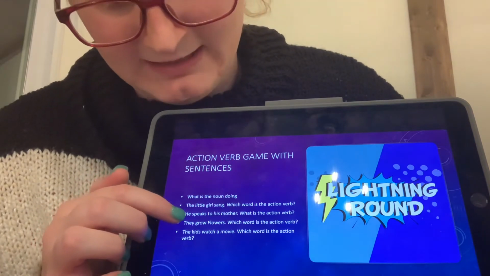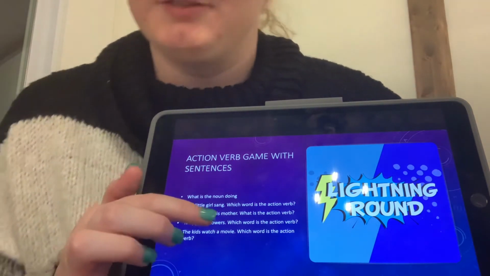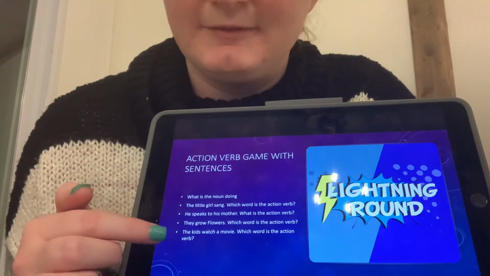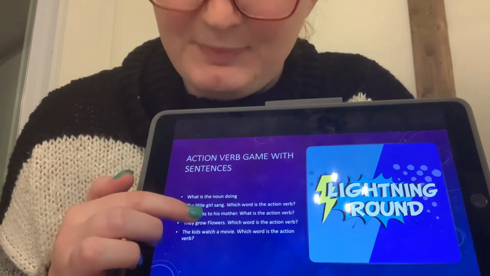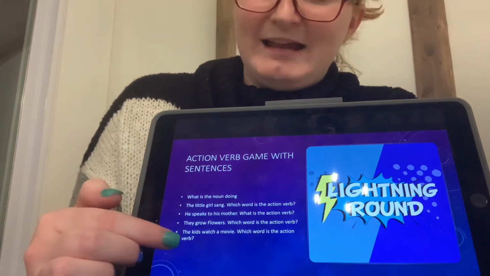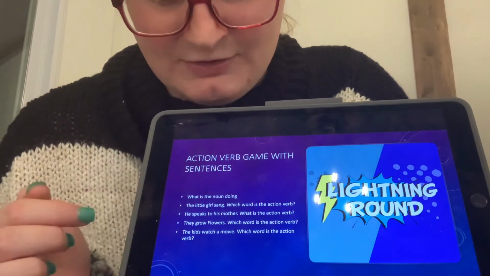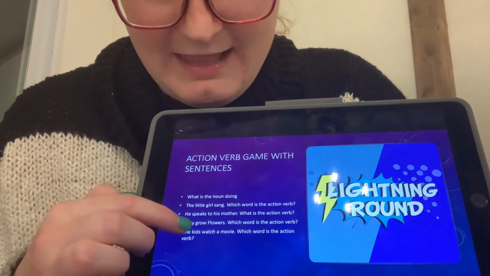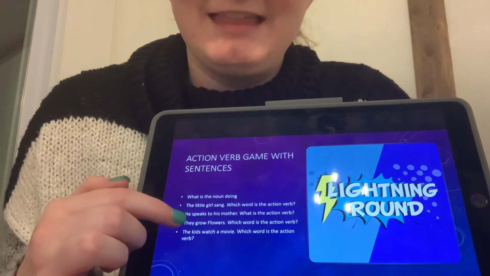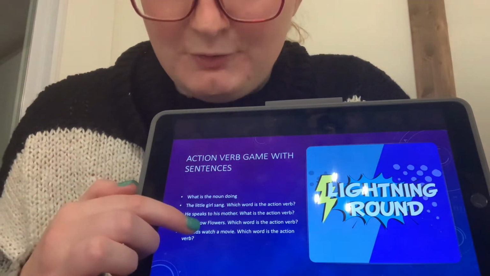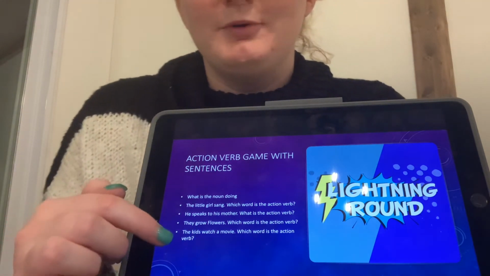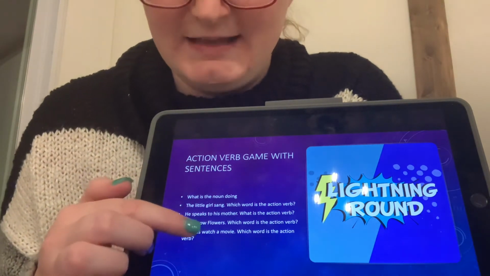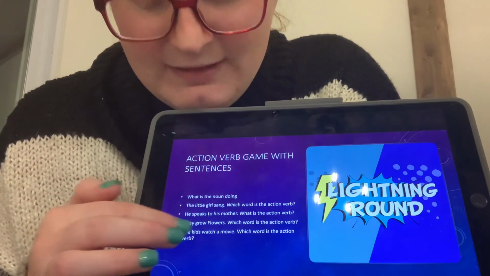Next sentence we have, he speaks to his mother. So let's identify the noun. Is it he? Perfect. And speaks. Do we speak to our mom and dad? I think so. I think that's the action verb here. Another sentence. They grow flowers. Who's they? They is a noun. Grow. Have you ever grown flowers before? Or watched them grow? So grow would be the action verb because it's telling the noun what it's doing or what it does.